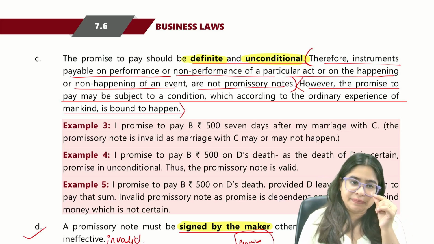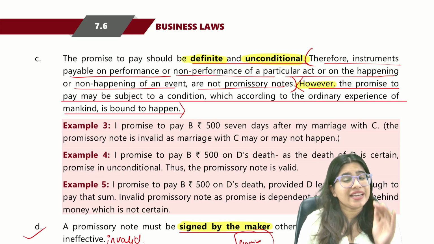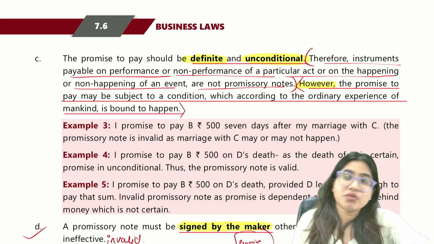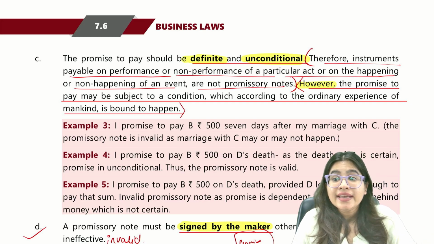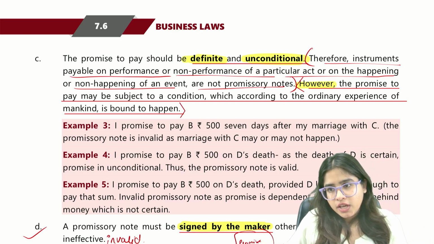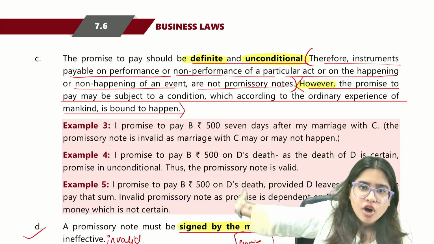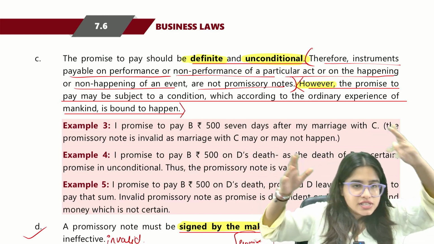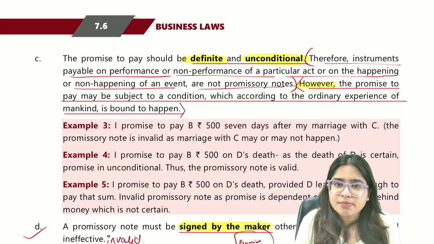But one exception is there. You can put a condition which is bound to happen, or which is a universal truth. For example, today sunset is bound to happen. Can you make it so that today sunset will not happen? No, sunset is bound to happen, right?